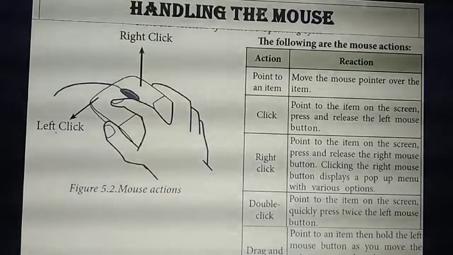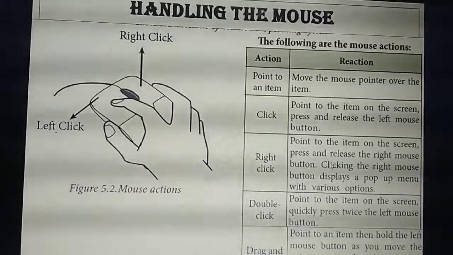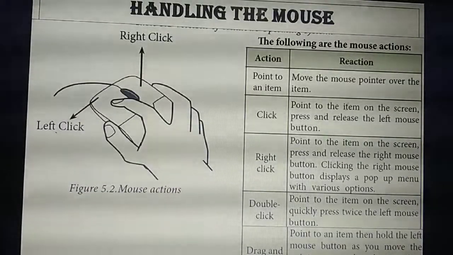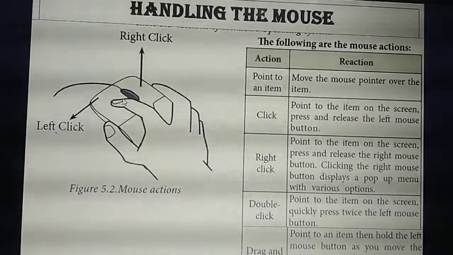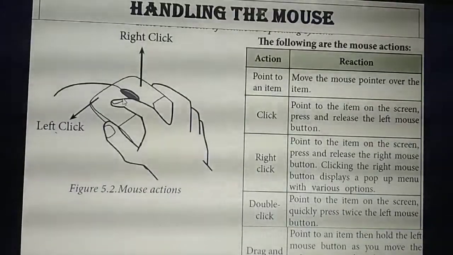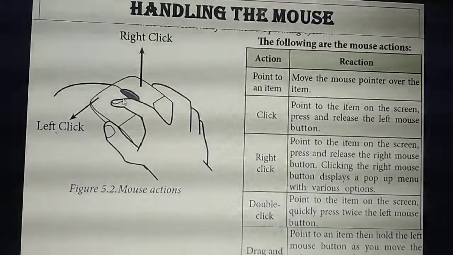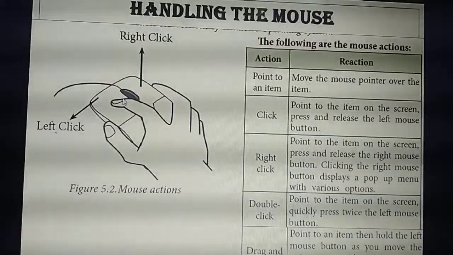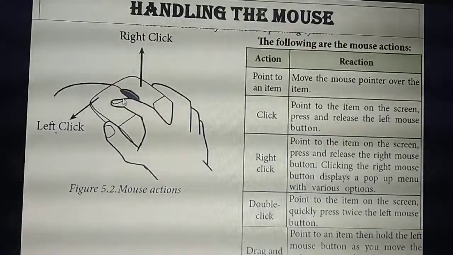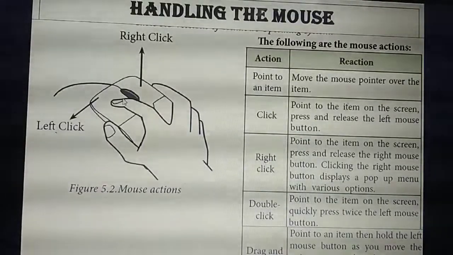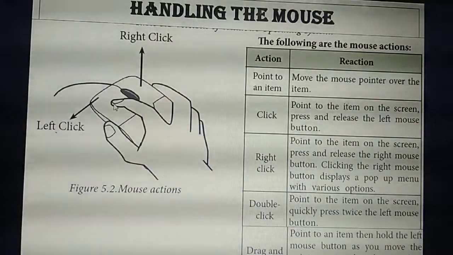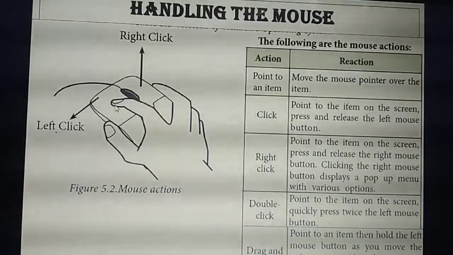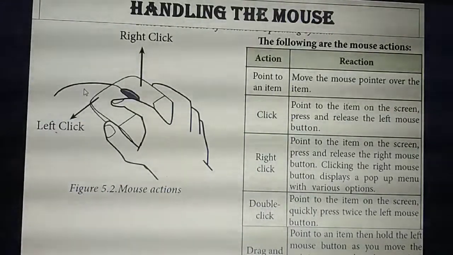Yes. Next thing is a double click. How you need to press the double click: keep the finger like this on the left button and press the left button 2 times. For right click, which button do you need to press? These are all very basic things, because now you are a computer science student. This is the basic thing you need to study. So listen carefully. Which button do you need to click twice? Not the right button, the left button. Place the finger like this and press this left button twice.